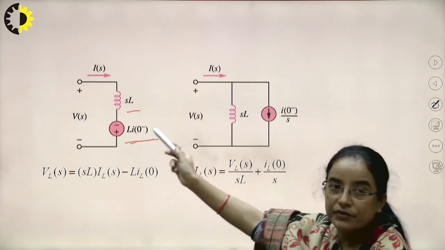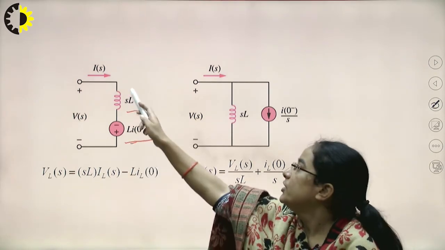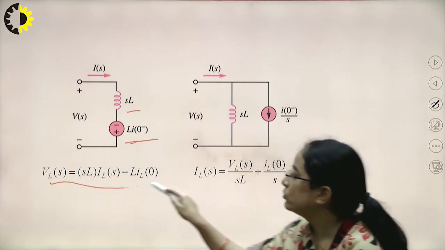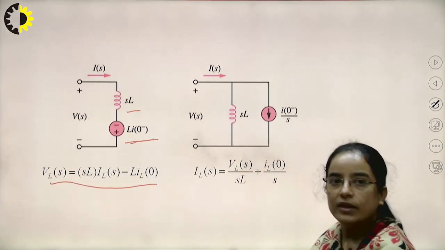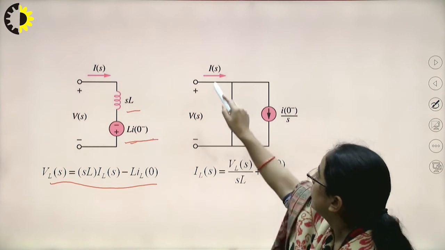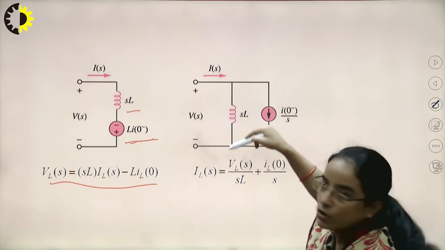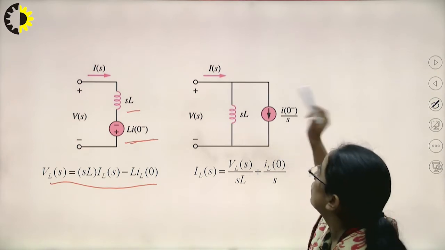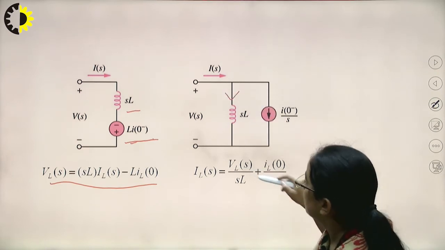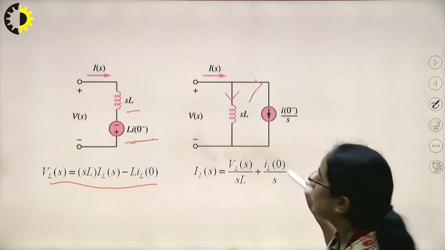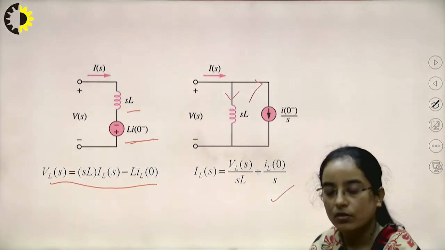If we write the KVL equation for this part, sL into I(s) minus L into I0 is V(s). Similarly for the current, I(s) equals VL(s), the voltage across this arm also, divided by sL plus IL(0) by s.